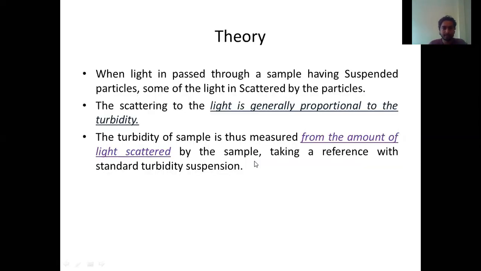Next is the theory behind it. What is the theory? Why are we calculating, and how is turbidity measured? First, light is passed through the sample having suspended particles. Some of the light is scattered by the particles. I'm going to explain the whole thing in the theory lectures as well, because we are going to use different types of turbidity meters. Each type of turbidity meter we will learn in the theory lecture, so I'm just going to give the general basics here.